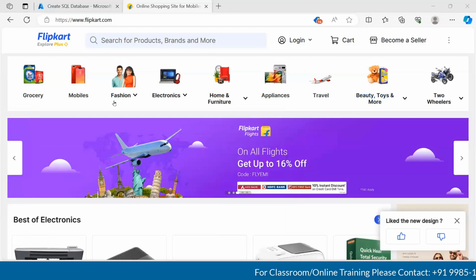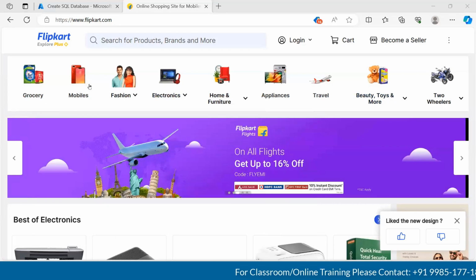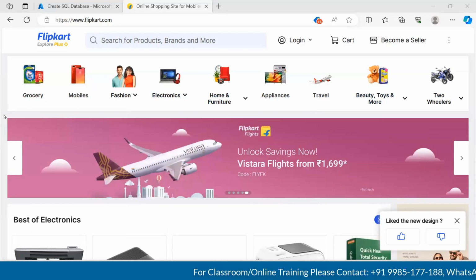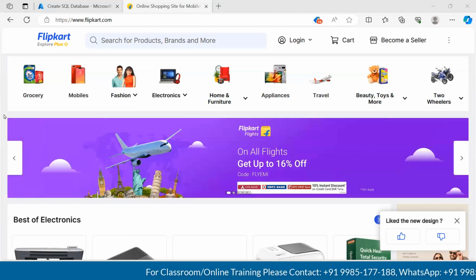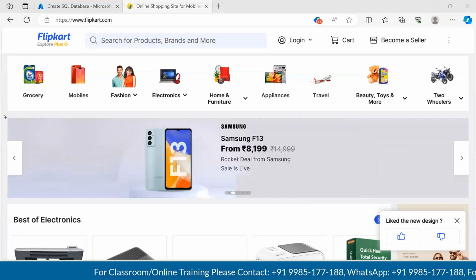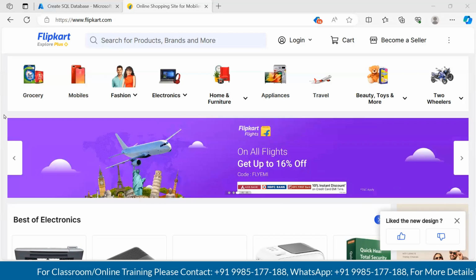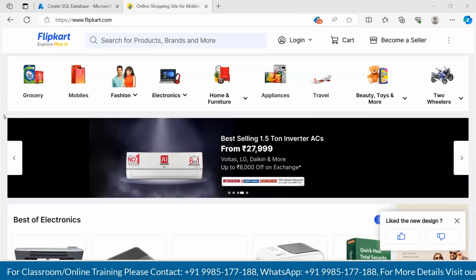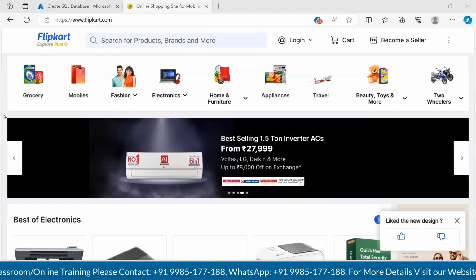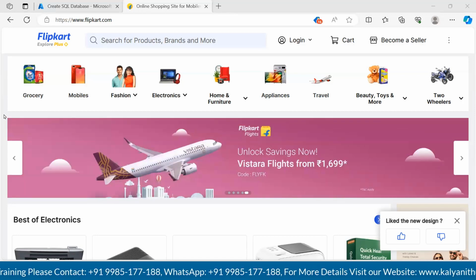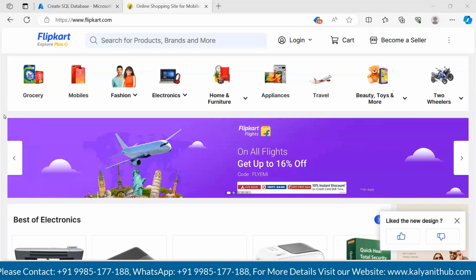These modules will not be developed by one single team in Flipkart, right? It might be developed by various different small teams. Once the development is completed, we will have a layer above that development team, and that layer will take care of consolidating the various modules that are developed by these small teams. It works in such a fashion.